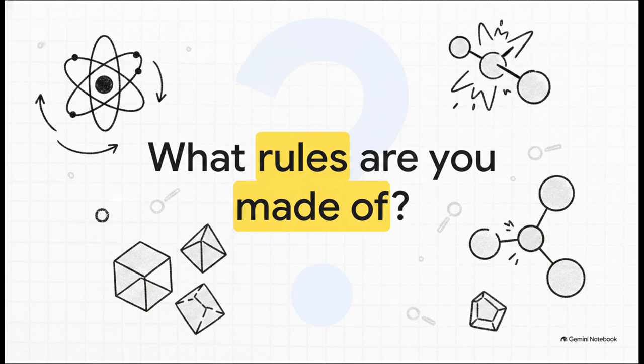And that brings us to the end of our investigation today. We've traced the unbreakable laws of matter all the way down to the microscopic behaviors of atoms. We've seen how their quest for a stable electron shell essentially builds the compounds, crystals, and reactions that make up our entire universe. It kind of leaves us with a profound thought. You are also an incredibly complex system of these exact same chemical reactions. So I'll leave you with this. If the atoms in your body are just sharing and transferring electrons to find stability, what rules are you made of?